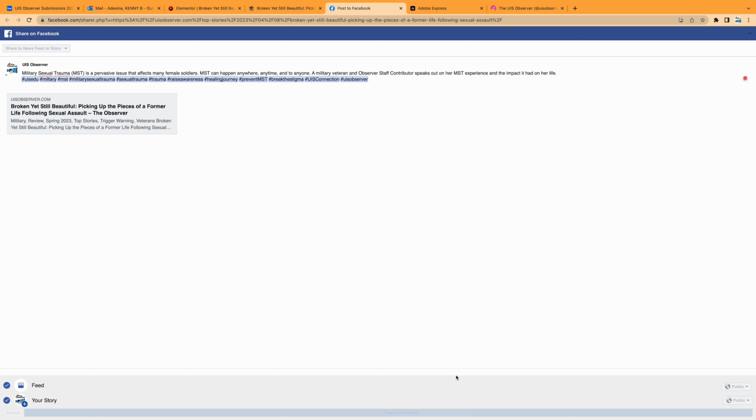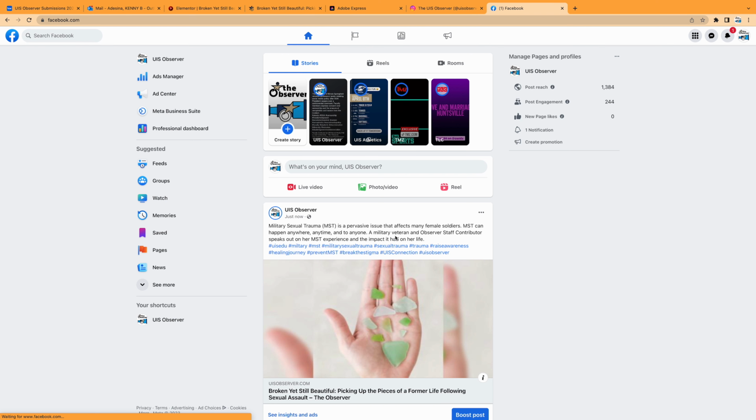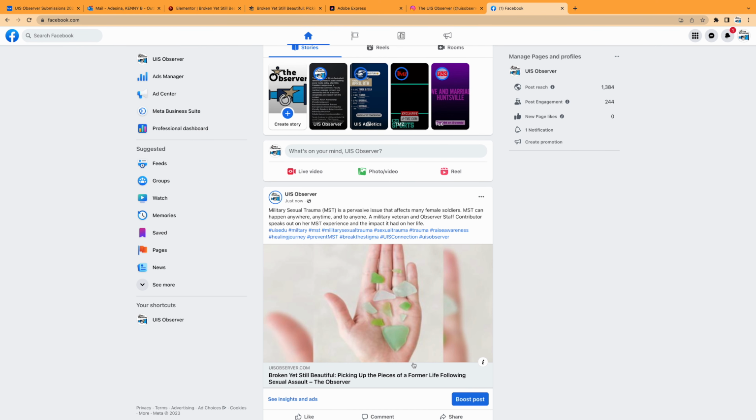It takes a few seconds to post, and after it's posted, this window disappears. I will open Facebook from the shortcut here to confirm if our post looks well. Our story is uploaded here and it's looking good. Now that we have uploaded the story to Observer's Facebook page, we want to upload it to Observer's Facebook account.